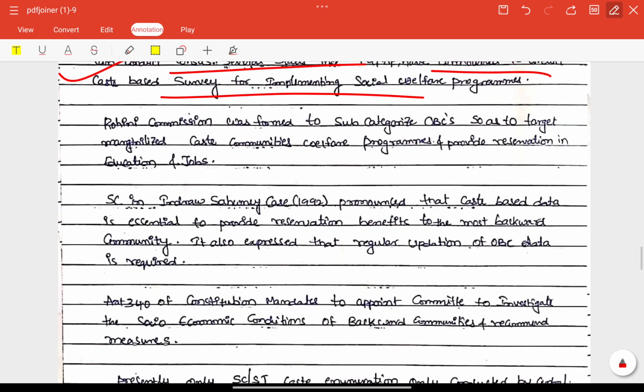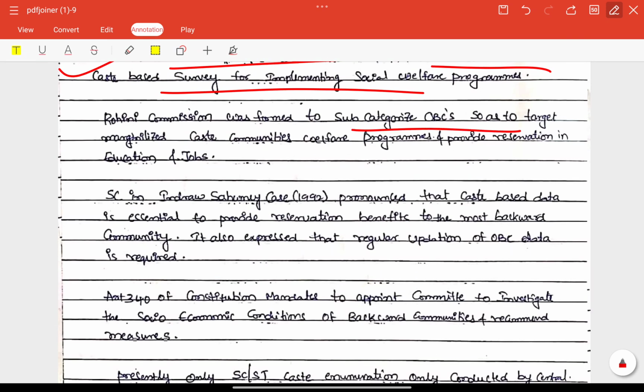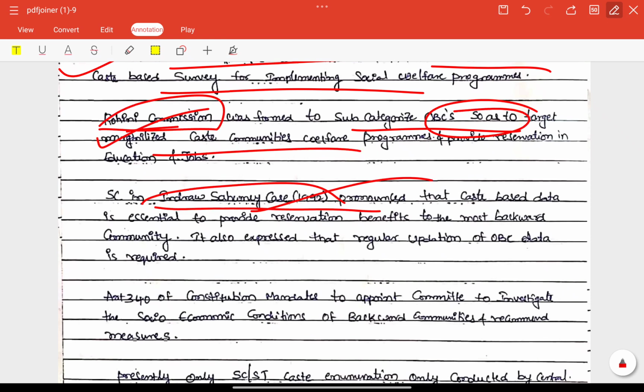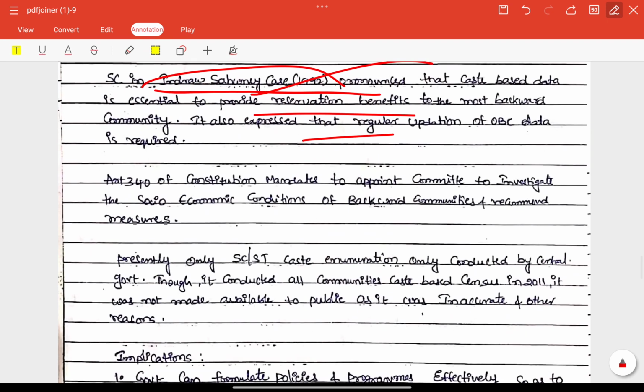Next part, Rohini Commission was formed to subcategorize OBCs. That is also included. Very good commission. And also Indira Sawhney case also included here. Very good. So Article 340 of the Constitution mandated to appoint a committee to investigate the socio-economic conditions of backward communities.